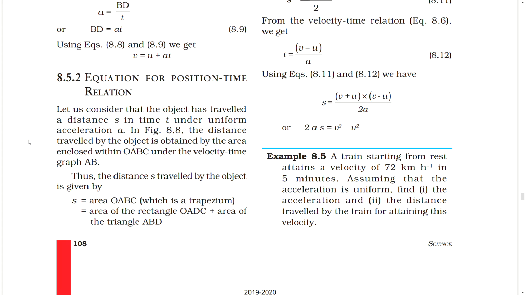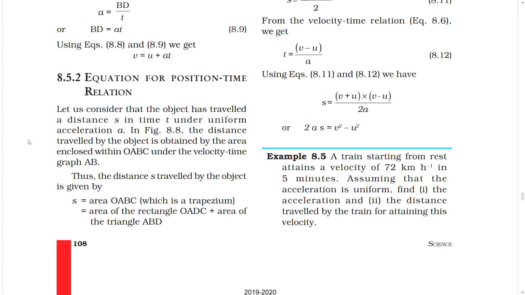8.5.2 Equation for position-time relation. Let us consider that the object has traveled a distance s in time t under uniform acceleration a. In the figure, the distance traveled by the object is obtained by the area enclosed within OABC under the velocity-time graph AB.